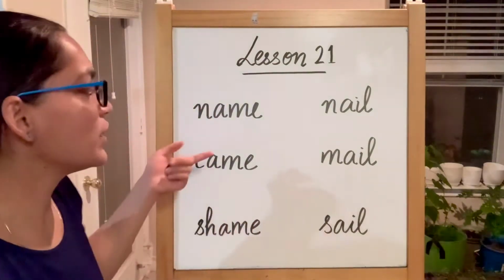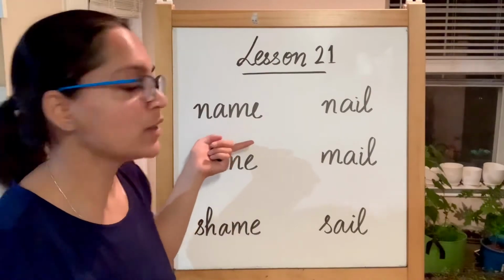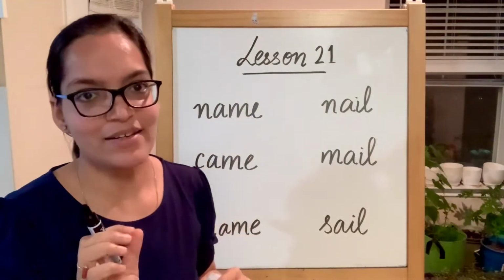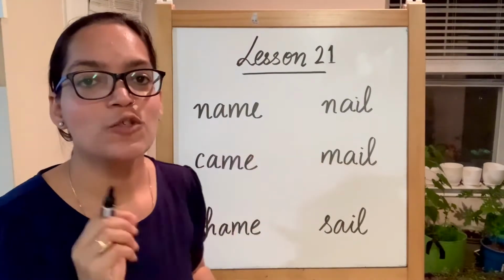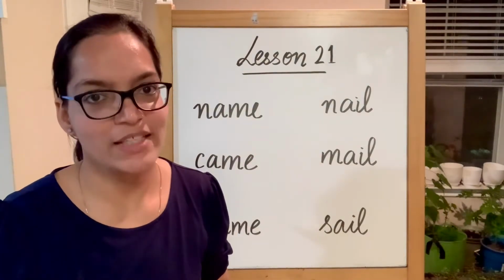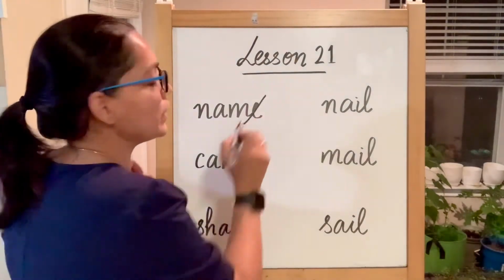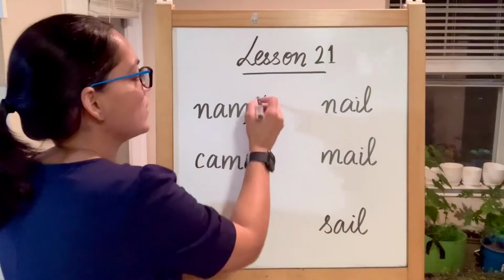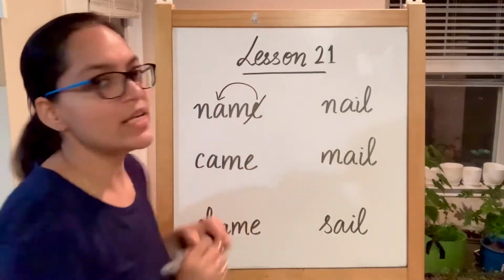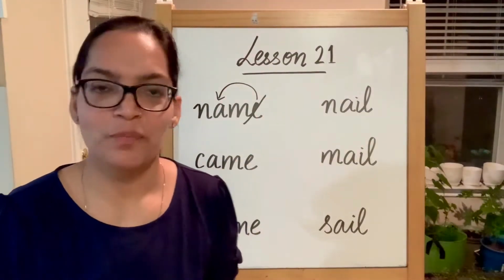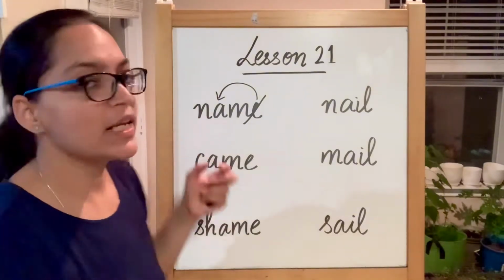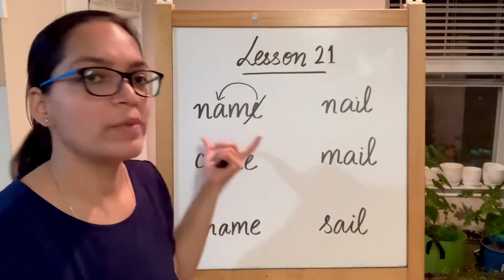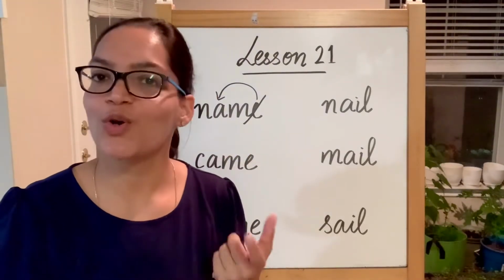Now the first word that we have is name. Now we know this E is just telling us that the A here is producing its long vowel A sound. So no sound of E, it does not have any sound of itself, but it is just letting us know. So this A will be long vowel A sound. So this becomes na, A, ne, and then ending with m, not E. This will be name. What is your name?